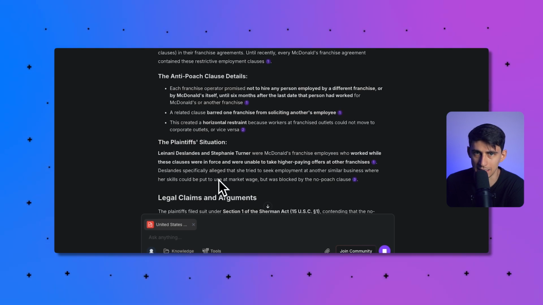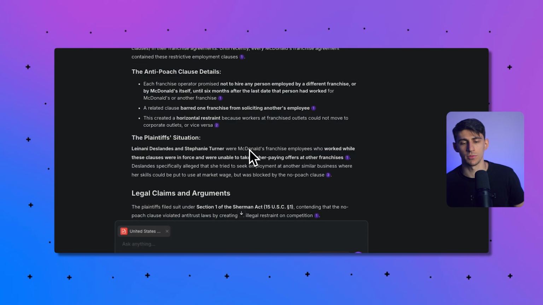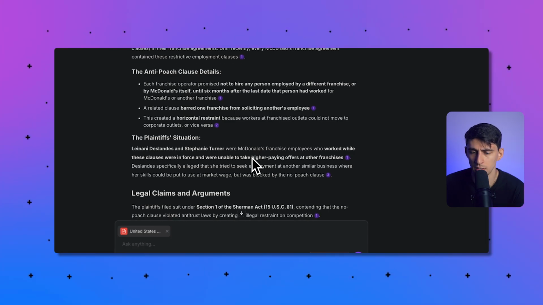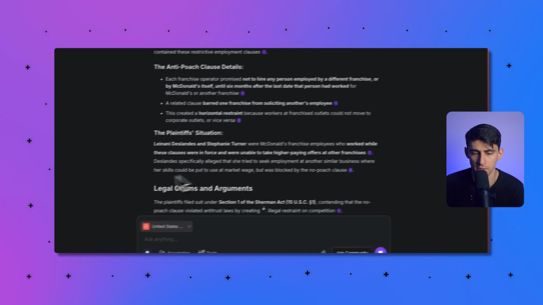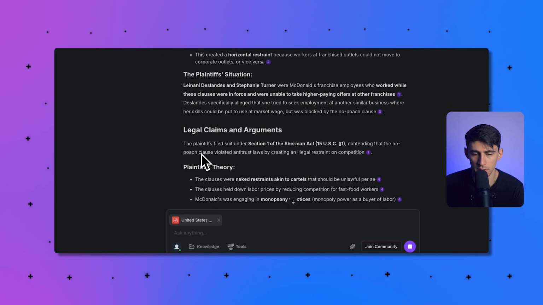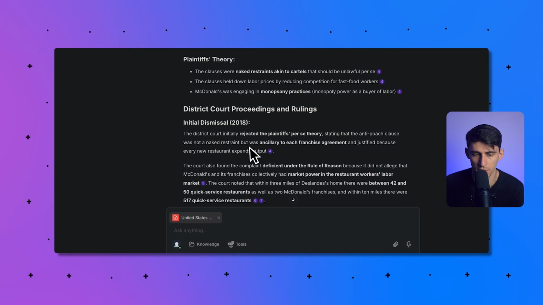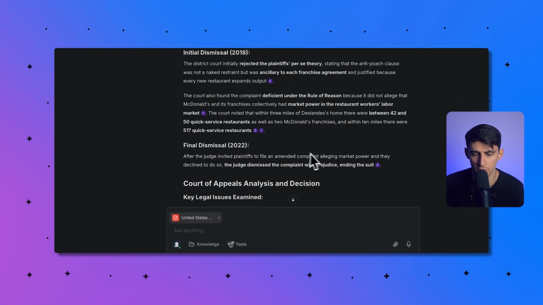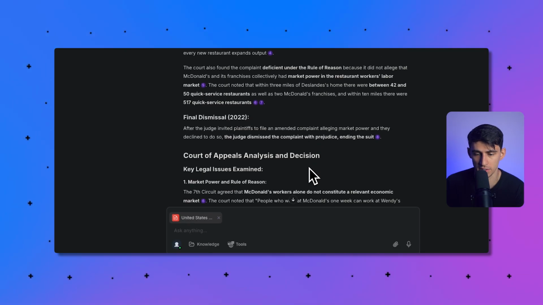This is common practice in a lot of different companies. So I think that's interesting. The plaintiff situation was that McDonald's franchise employees who worked while these clauses were in force and weren't able to take higher paying offers at other franchises. Okay, interesting. Legal claims and arguments. The plaintiff filed suit. Okay, interesting. So after the judge invited plaintiffs to file an amended complaint alleging market power and they declined to do so, the judge dismissed the complaint with prejudice, ending the suit.